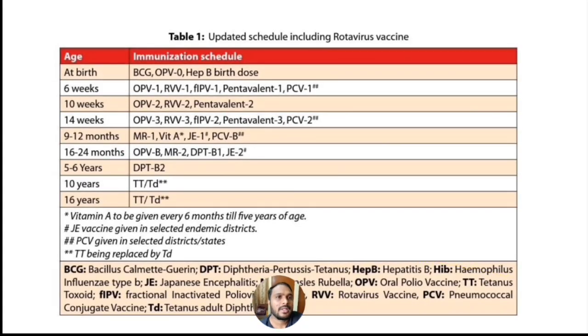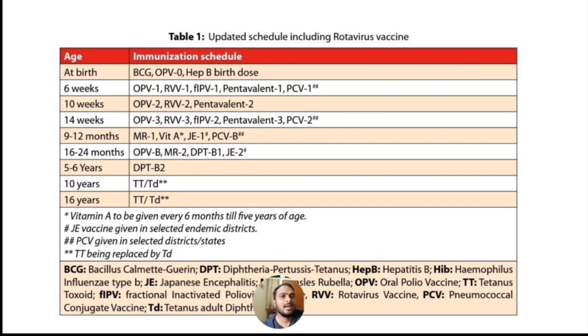So friends, this is about recent update of national immunization schedule. So at birth we are giving BCG, OPV 0 dose and hepatitis B birth dose, and at 6 weeks we are giving OPV first dose, rotavirus first dose, IPV first dose, pentavalent vaccine and pneumococcal vaccine first dose. And at 10 weeks we are giving OPV second dose, rotavirus second dose and pentavalent second dose. At 14 weeks we are giving second dose of IPV and pneumococcal vaccine and third dose of oral polio vaccine, rotavirus vaccine and pentavalent vaccine.